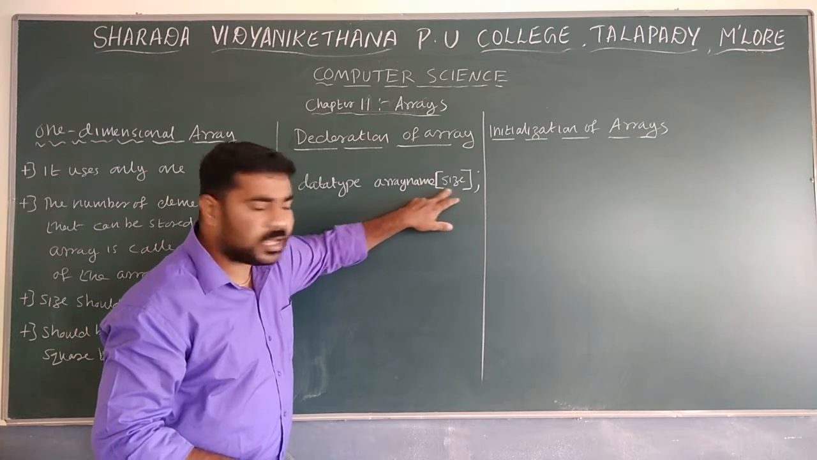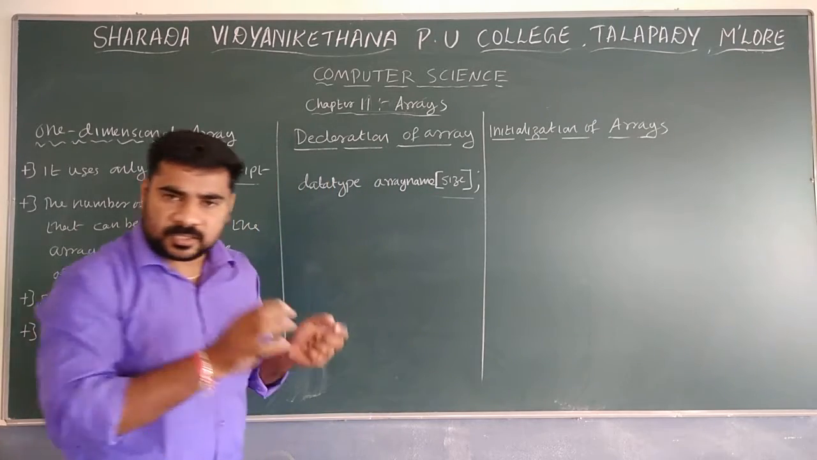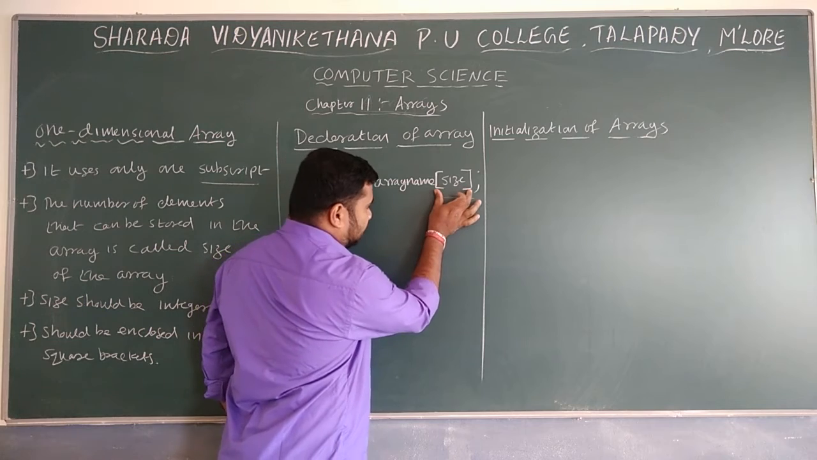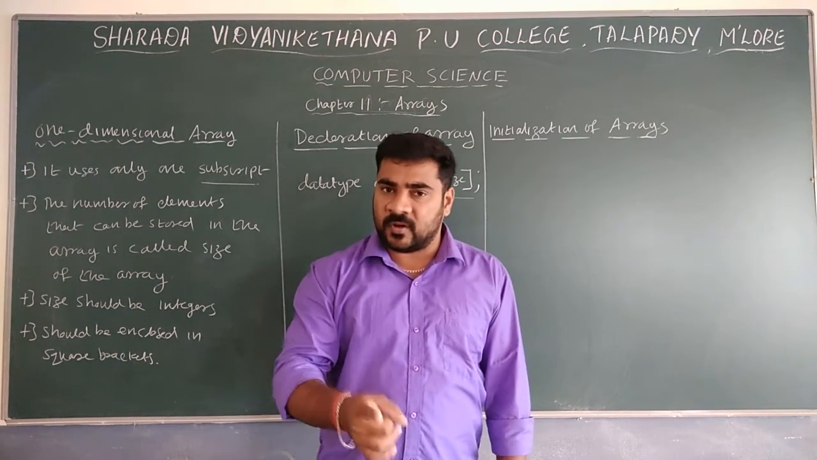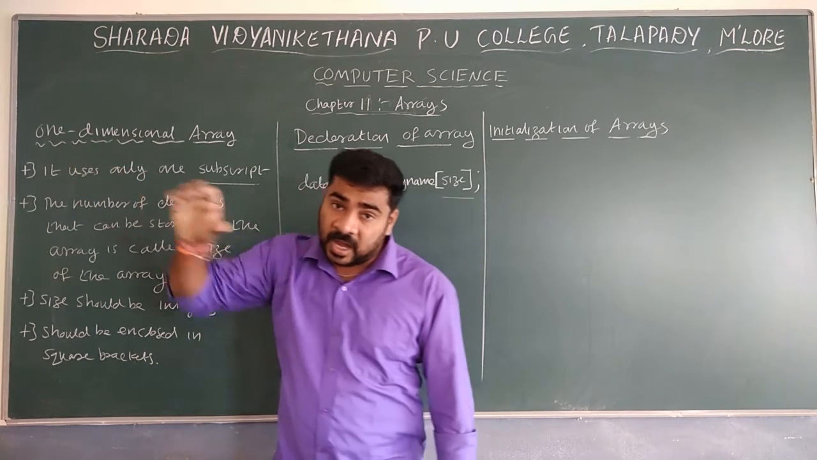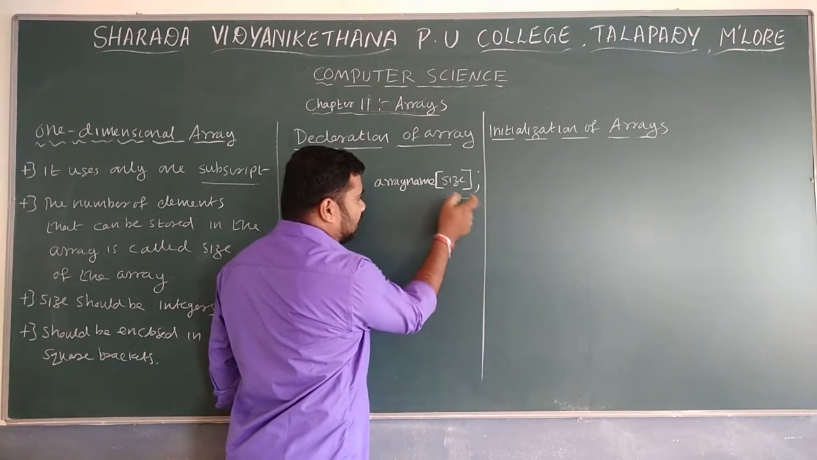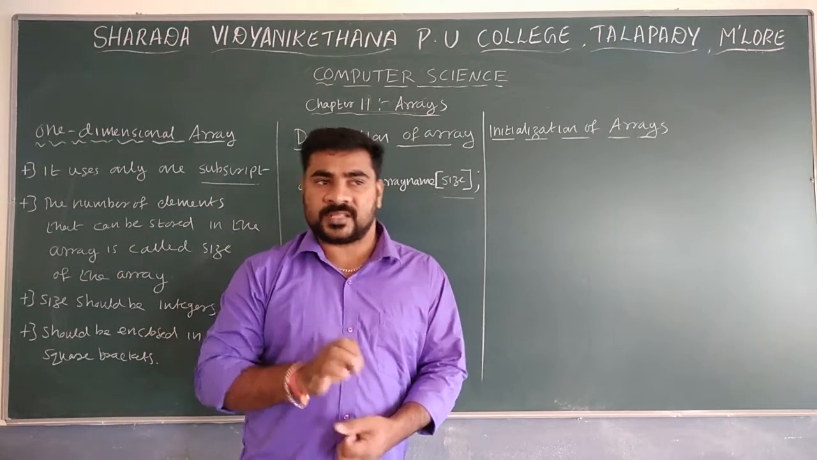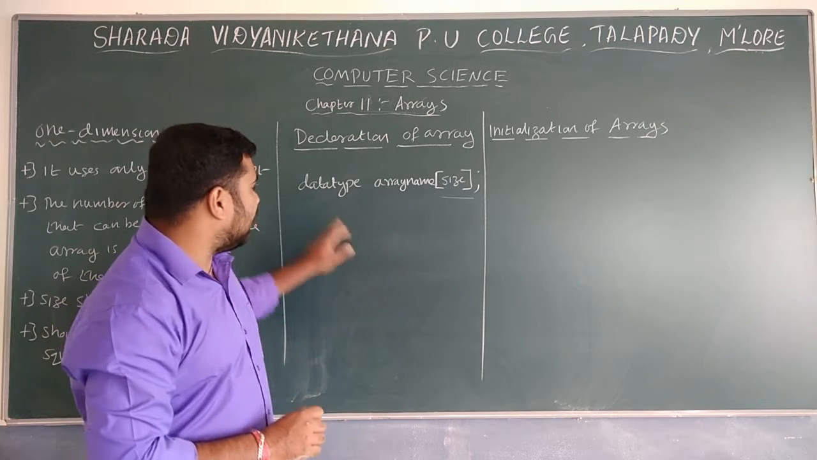Size should be enclosed within a square bracket. This is actually known as a subscript. See, only one subscript is there. Arrays which have only one subscript are known as one-dimensional arrays. One pair of square brackets is actually known as one subscript. Whenever only one subscript is there, that is known as a one-dimensional array.